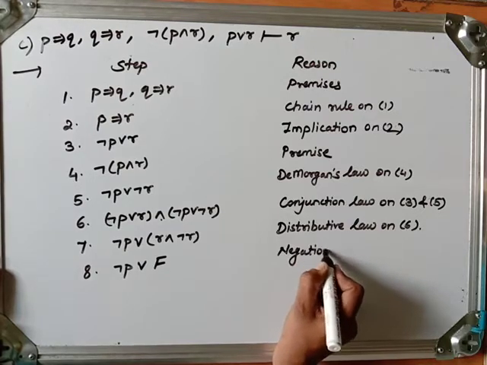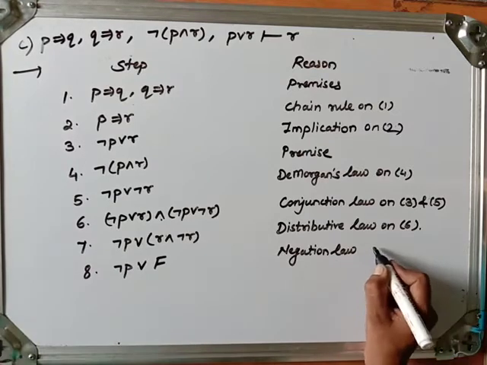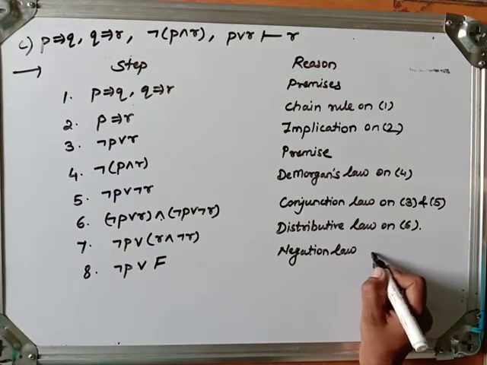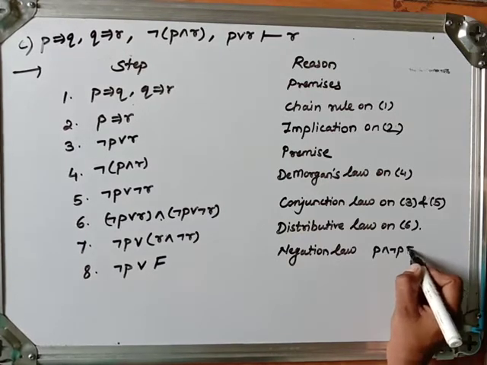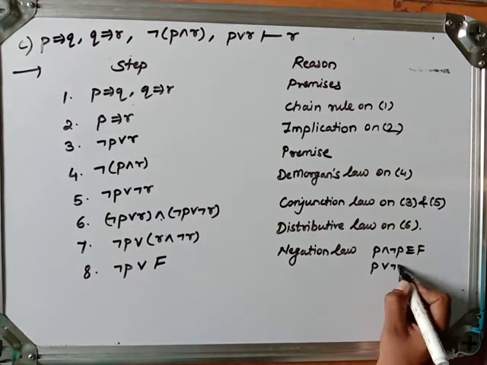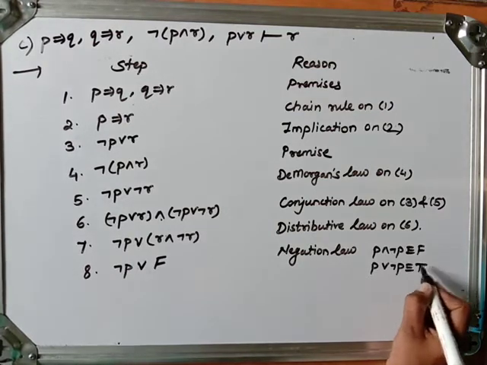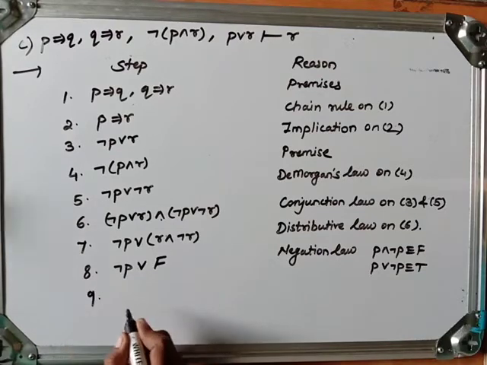You can go through the laws or the logical identities. The negation law says P and negation P is equivalent to false, which means it is a contradiction. P or negation P is equivalent to true, which is a tautology.